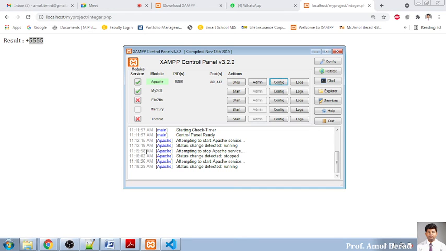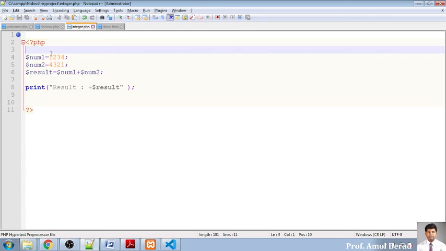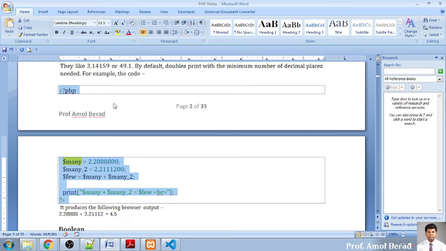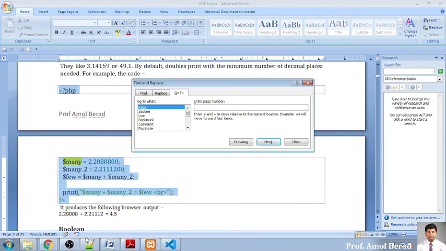So plus 555, this is the output. So 1234 and 4321, and it is showing the plus sign in front of me. So why? Because I have entered here a plus, so I am removing this plus sign, and when I move over here on the server, the result will be 555. So this is how the integer is being created.